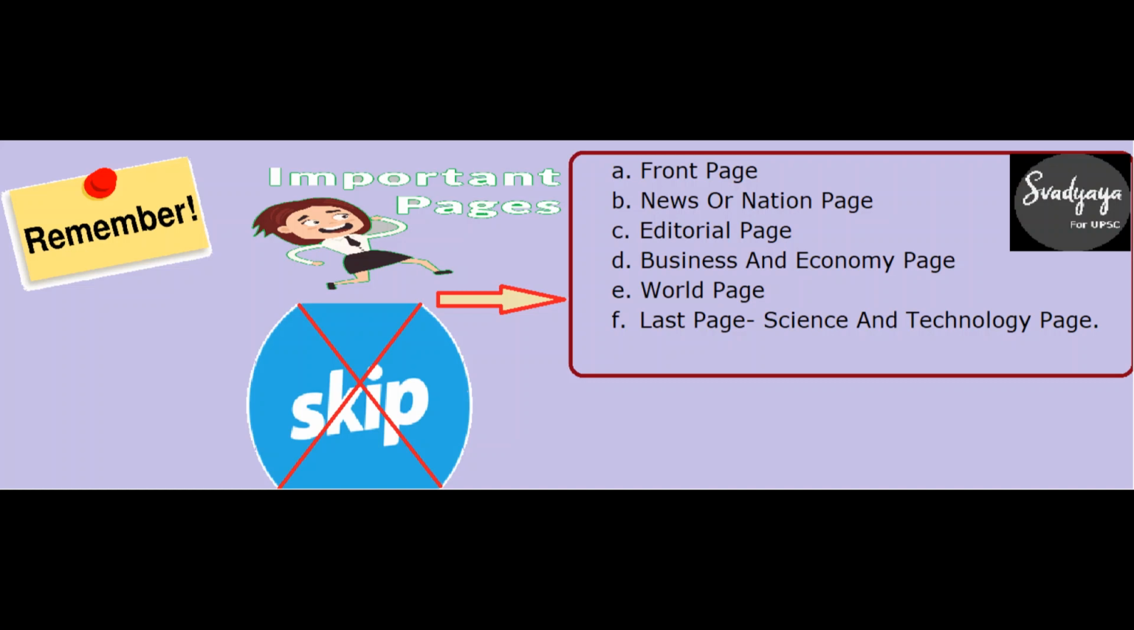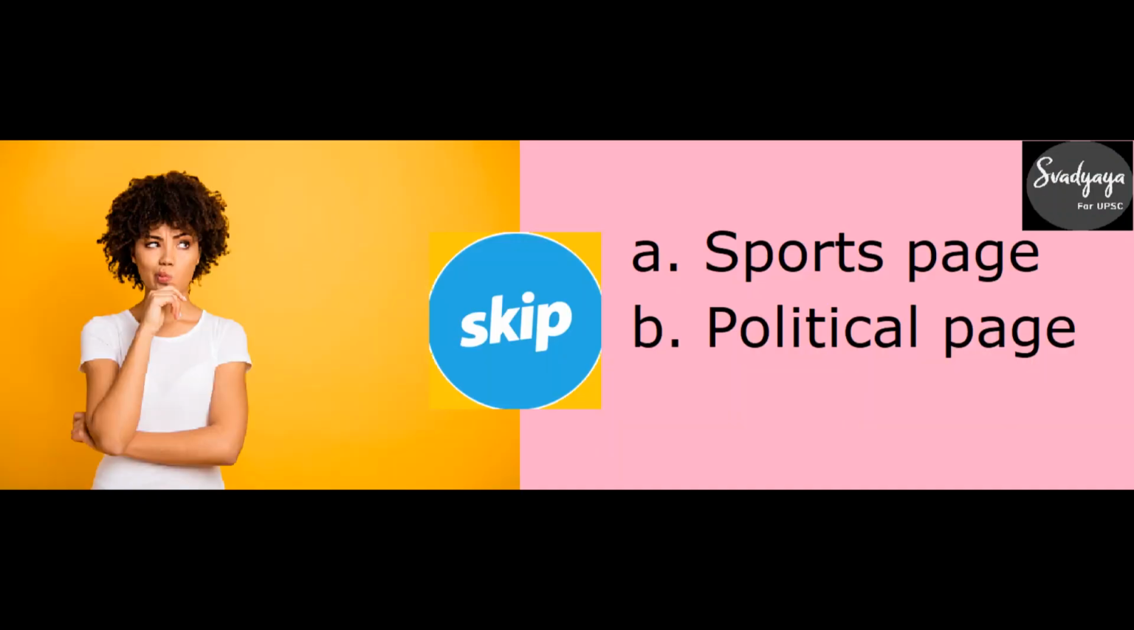So here come the important pages that one should not skip at any cost. There are 5 to 6 pages which are very important in the Hindu newspaper, and which require more focus from the aspirant: the front page, the nation page, the editorial page, the business and economy page, the world page, and the last page, science and technology, especially the Thursday edition of science and technology, which is very important to focus on. The pages which we can skip as an aspirant are the sports page as well as the political page.